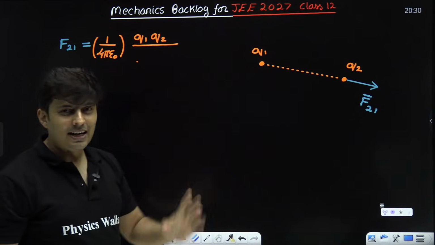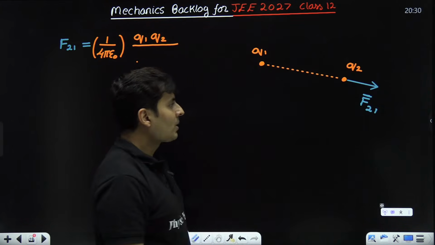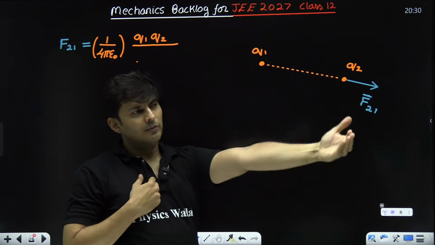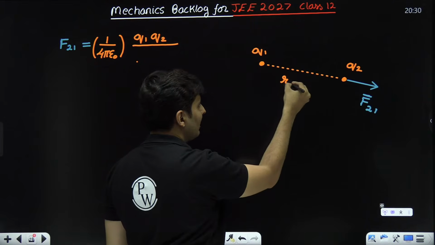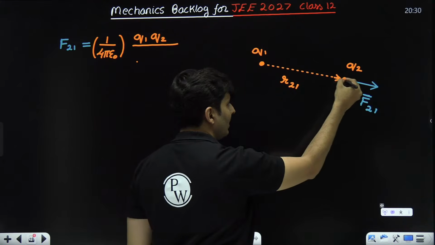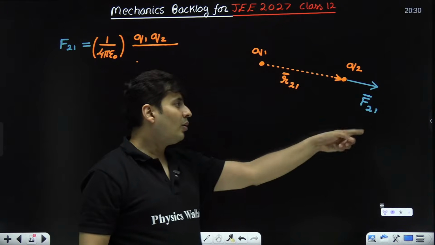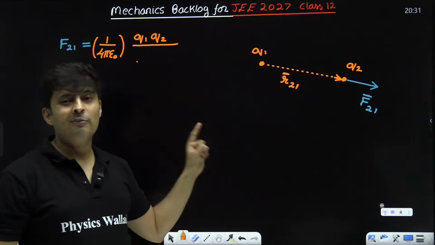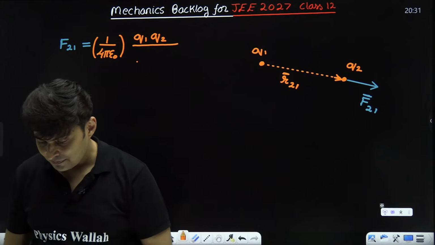Now the distance, I will write it in a very funny way. Look at it. If I am on 1 and looking at 2, I am finding the force on 2 because of 1. So I am applying a force on 2. So I will look at 2 with respect to 1. So I will write R21. R21 is nothing but the position vector of 2 as seen by 1. Because force on 2 is there because of 1. So I am seeing 2 from 1. So R21 has come over there. Are you able to see that? Yes? Everyone?